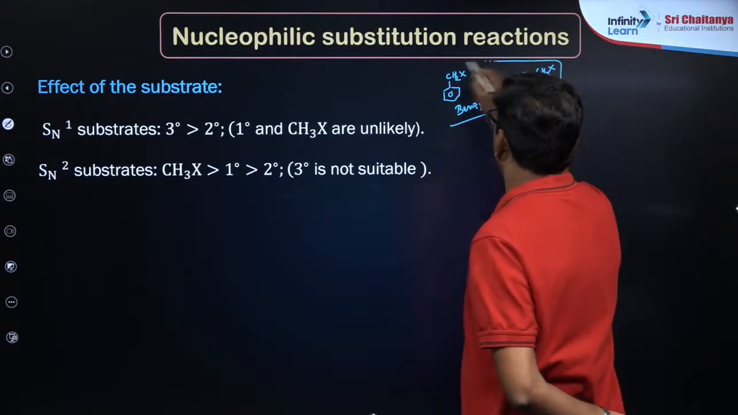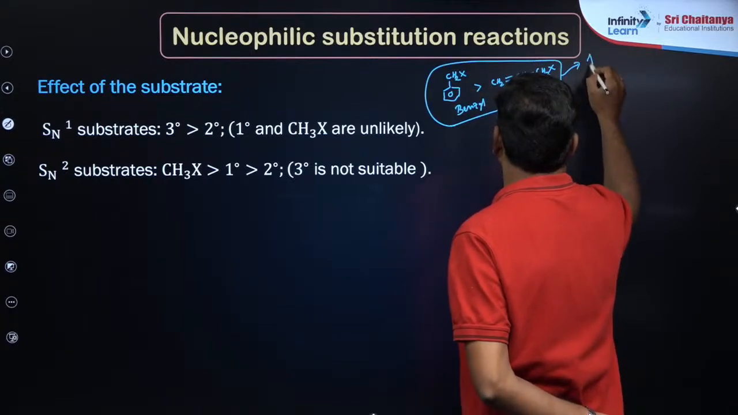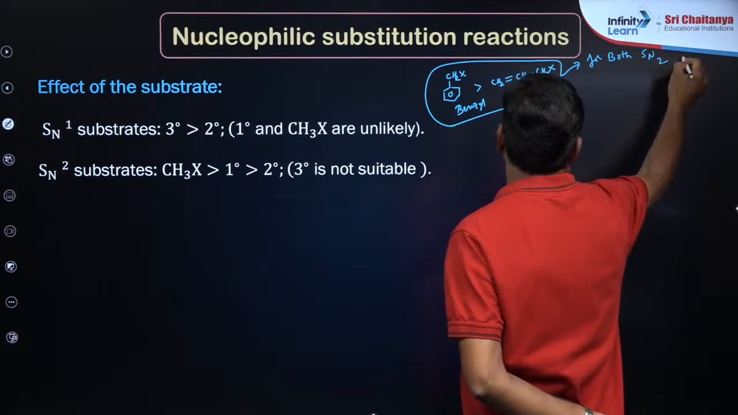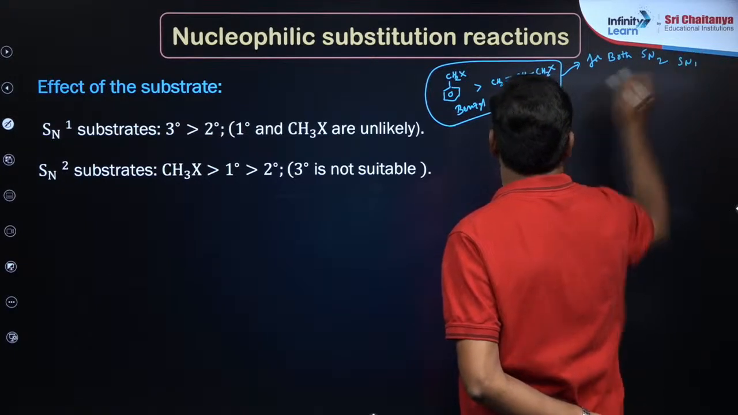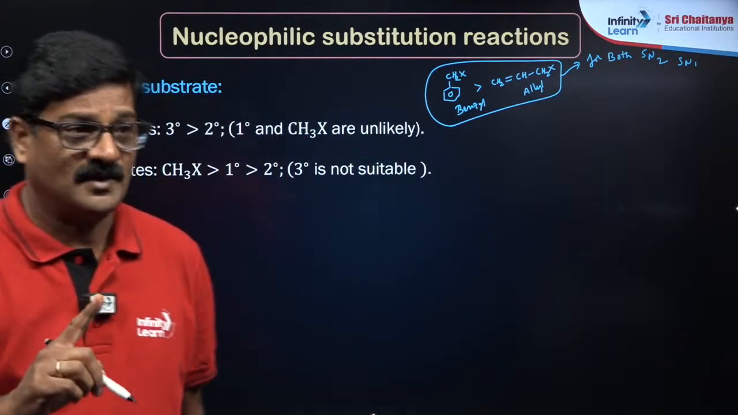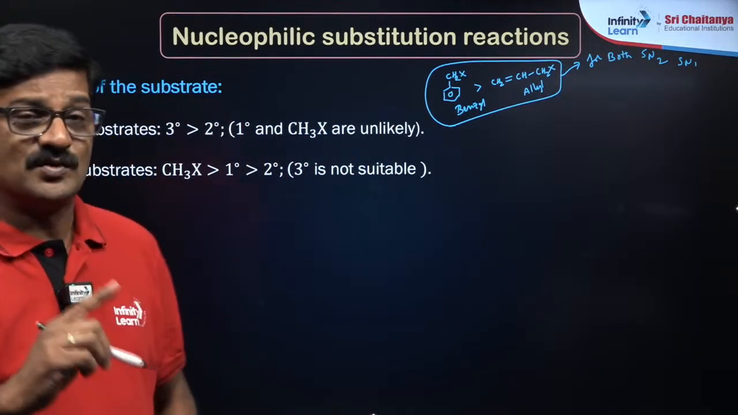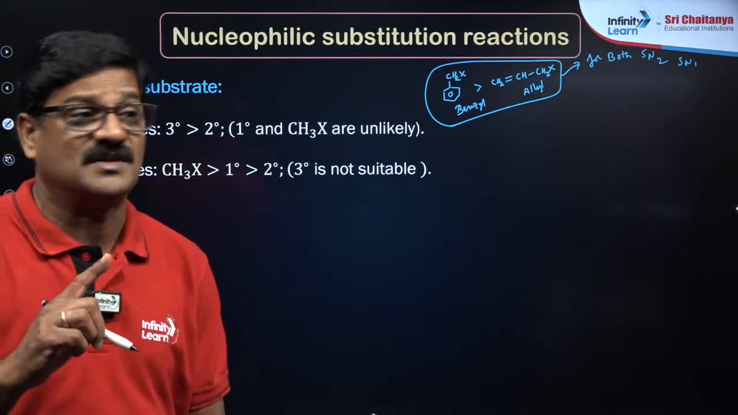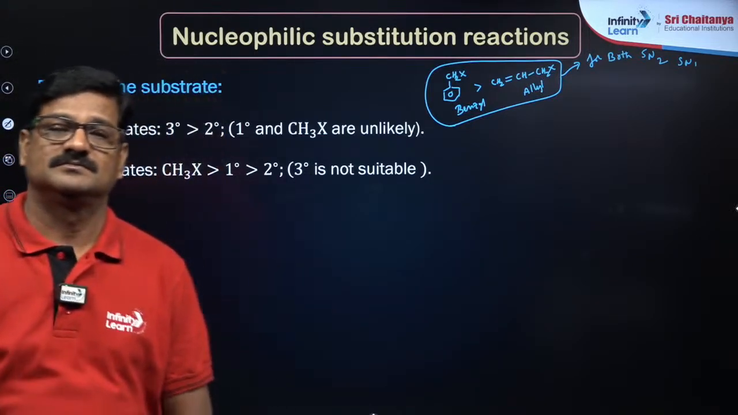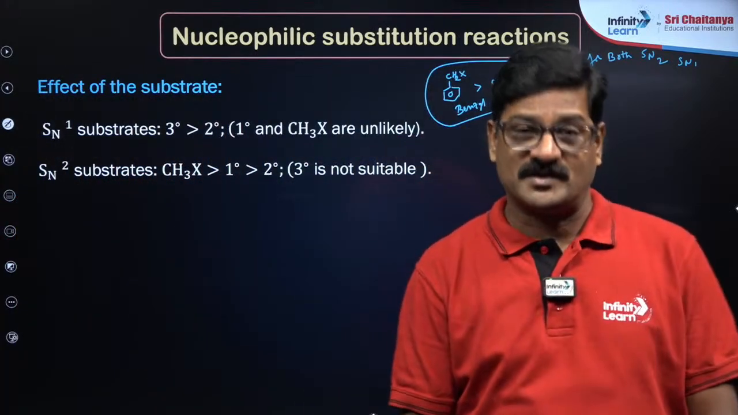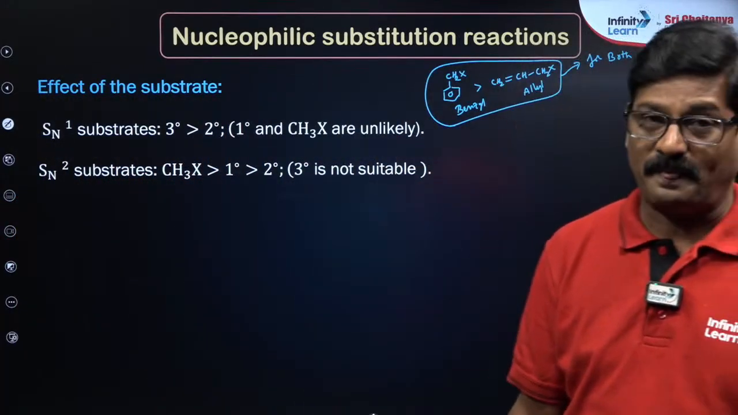So this is true for both SN2 and SN1. That is true for both SN1 and SN2. That's very important. So wherever SN1 comes, the SN2 order will be exactly the reverse, okay. So planarity in alpha beta position makes it more reactive in SN2 as well.